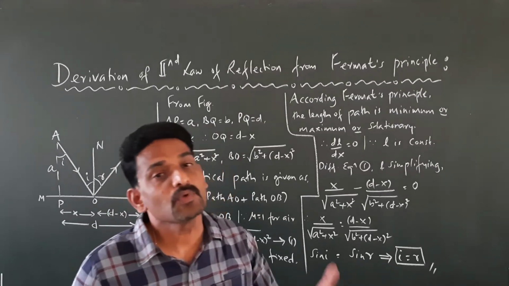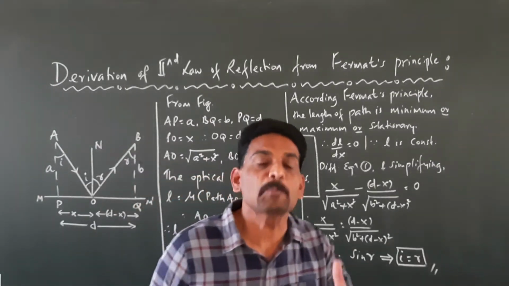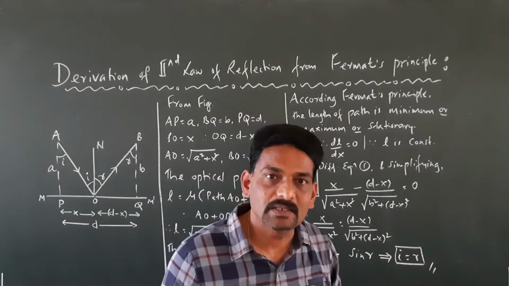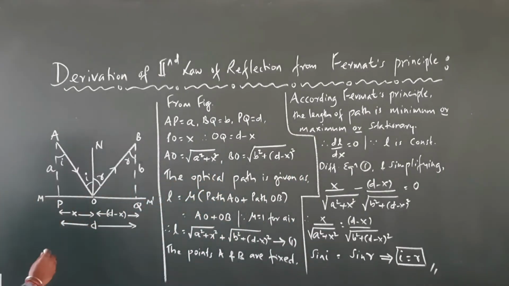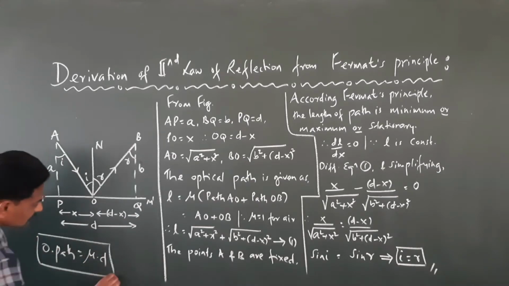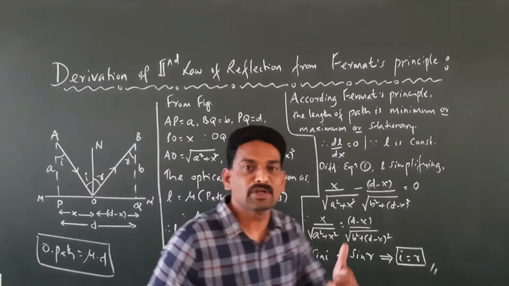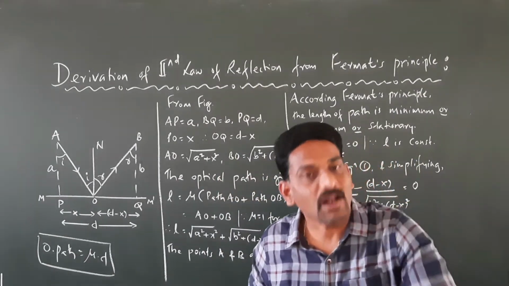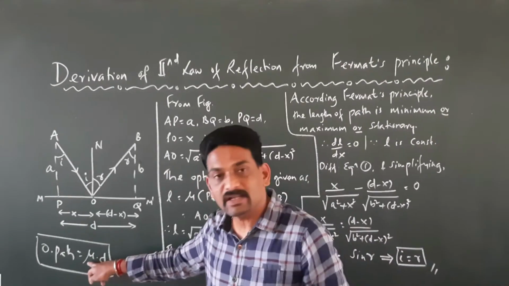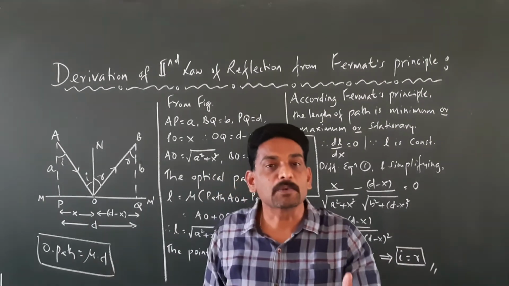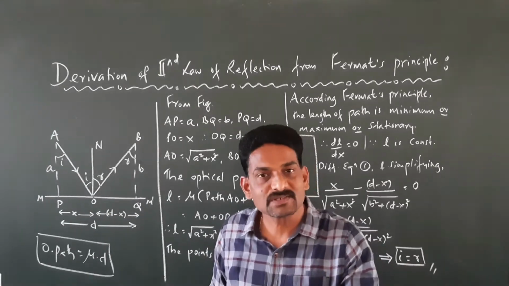Then now we are going to calculate what is known as the optical path. What is optical path? Optical path is equal to mu into d. What is mu? The refractive index in which the ray is traveling. So if you multiply the refractive index with the corresponding distance traveled by the ray of light, it gives the optical path. Mu into d gives us the optical path.